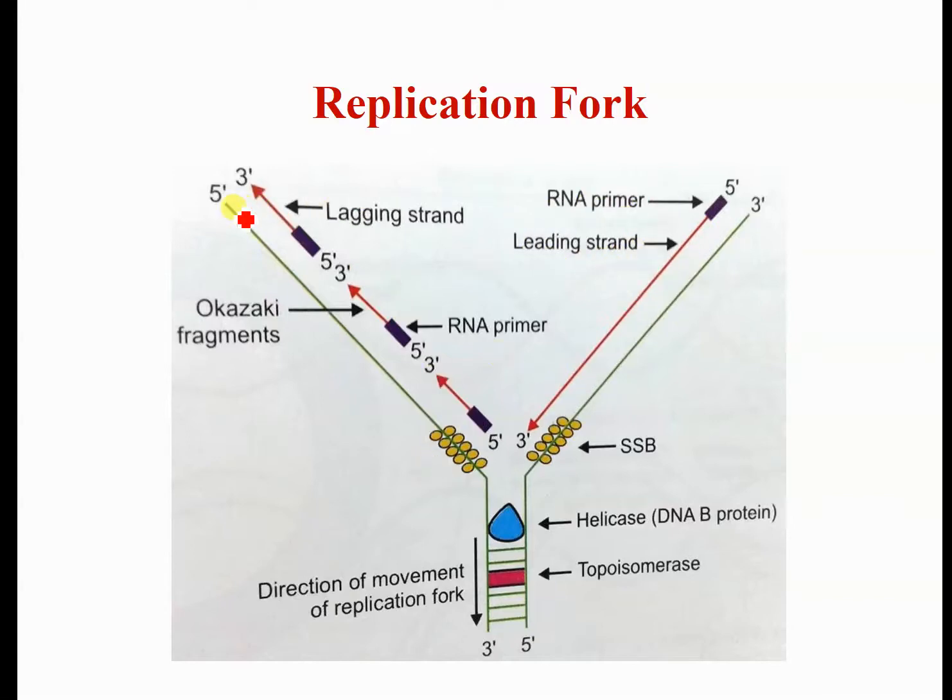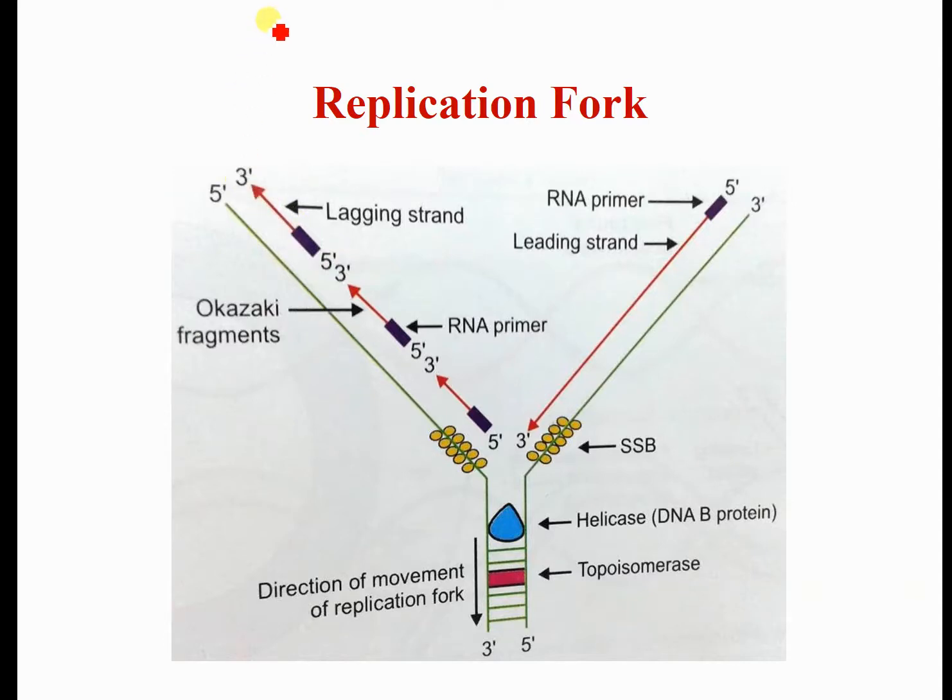But on the opposite strand, what happens in this replication fork? As this is the original 3 prime 5 prime direction, see that the replication fork comes to this point. At first, it is only up to this point. This RNA primer will be synthesized here at the 5 prime end, and DNA polymerase will add up to this mark.